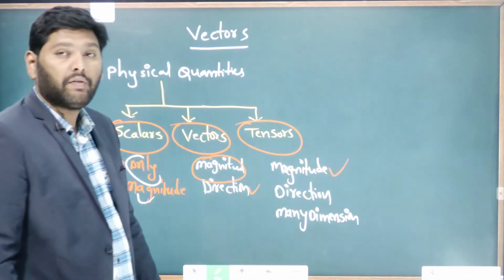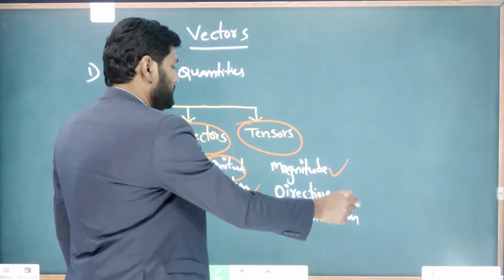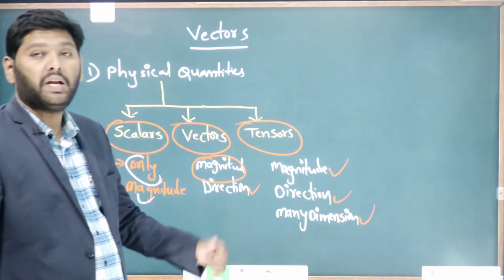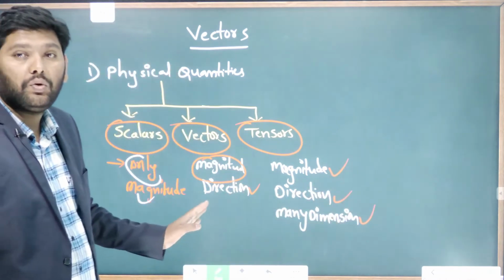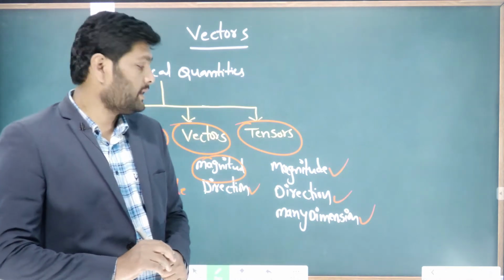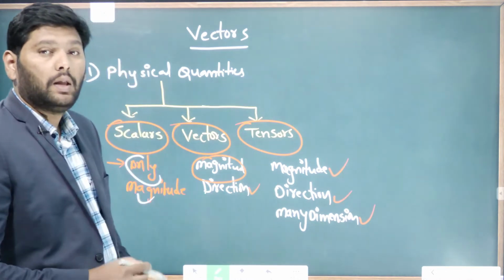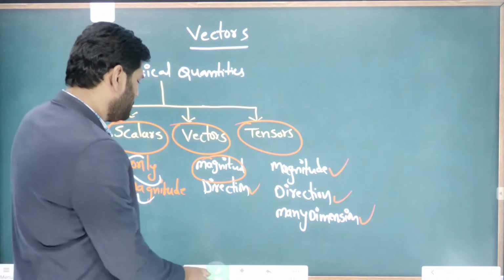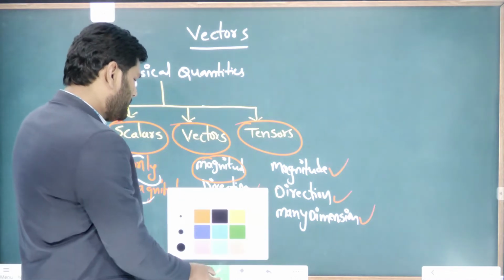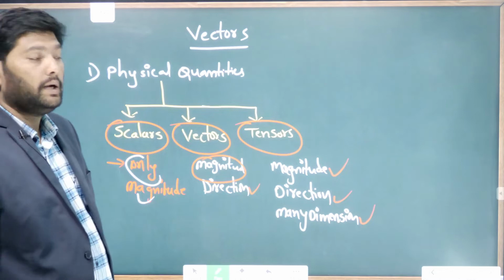The quantities having magnitude, direction, and requiring many dimensions to explain them are known as tensors. Let me give some examples for scalars, vectors and tensors.